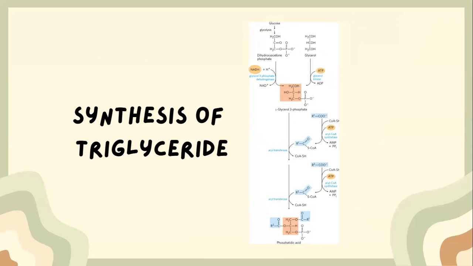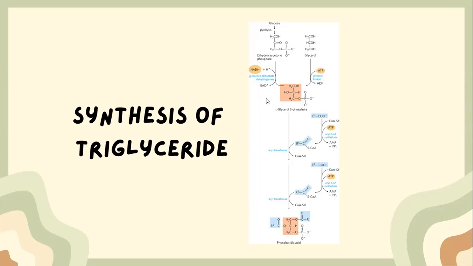Adipocytes lack glycerol kinase, therefore dihydroxyacetone phosphate, or DHAP, which is produced from glucose during glycolysis, is the precursor for triglyceride synthesis in adipose tissue.